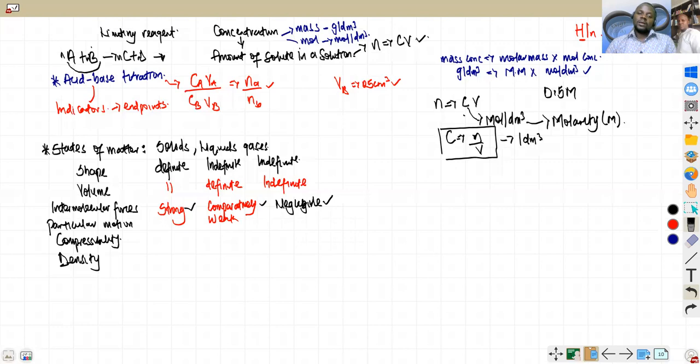Then in the next one, we are going to talk more about the way they move, about their particle motion. Solids move with vibrational motion. When I say vibration, you know what I mean by that. Liquids are very slow and gases are very fast. And that is why they say gases undergo random motion. Everybody knows that. So we continue in the next slide.